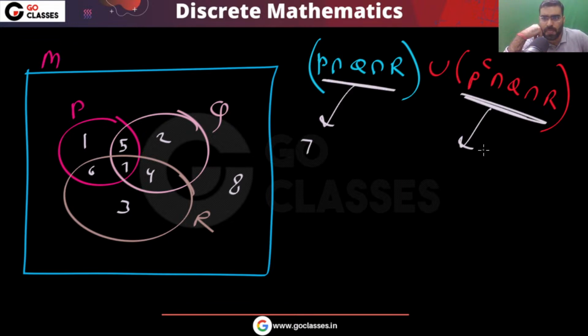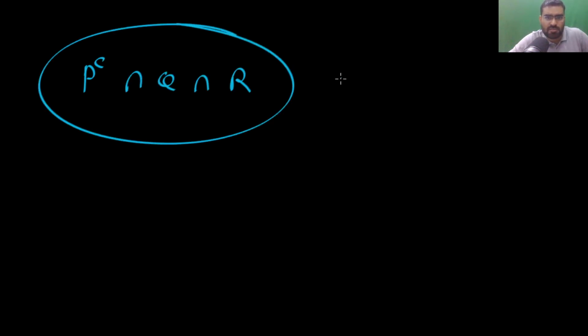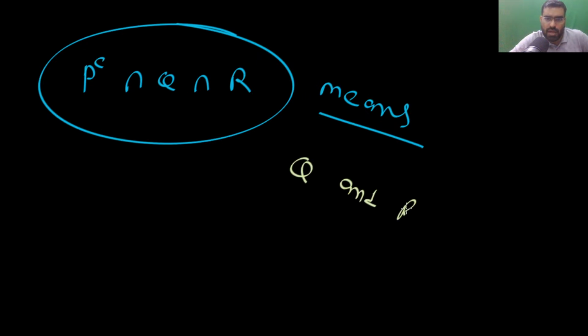What is this area? Look at this one. What is this saying? This is saying Q and R but not P. Yes or no? If I say it like this, what does this mean? This means Q and R but not in P. Right?